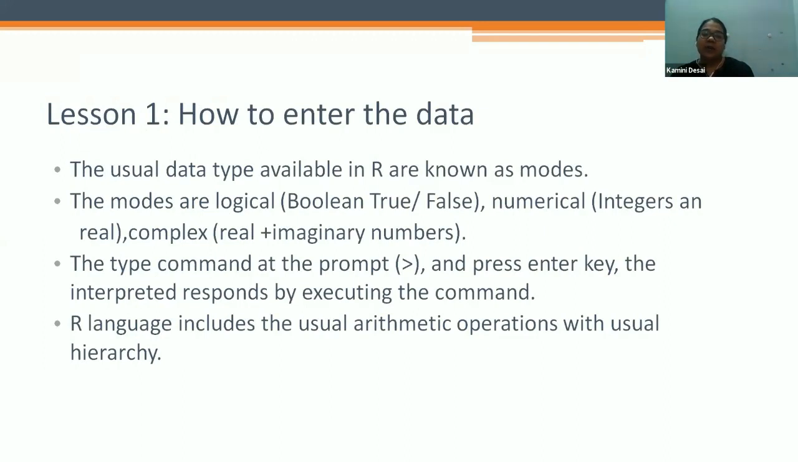The usual data types available in R are known as modes. It is called modes, and modes will be Boolean, true or false, and numerical, integer or real number. Complex means real plus imaginary number. We'll see later what is imaginary, what is Boolean. Have you heard about Boolean, numeric, complex, real, imaginary numbers up to the 12th standard? I think so. After that, type the command at the prompt, that is the greater than sign, and press the enter key. The interpreter responds by executing the command. So R language includes the usual arithmetic operations with the usual hierarchy.